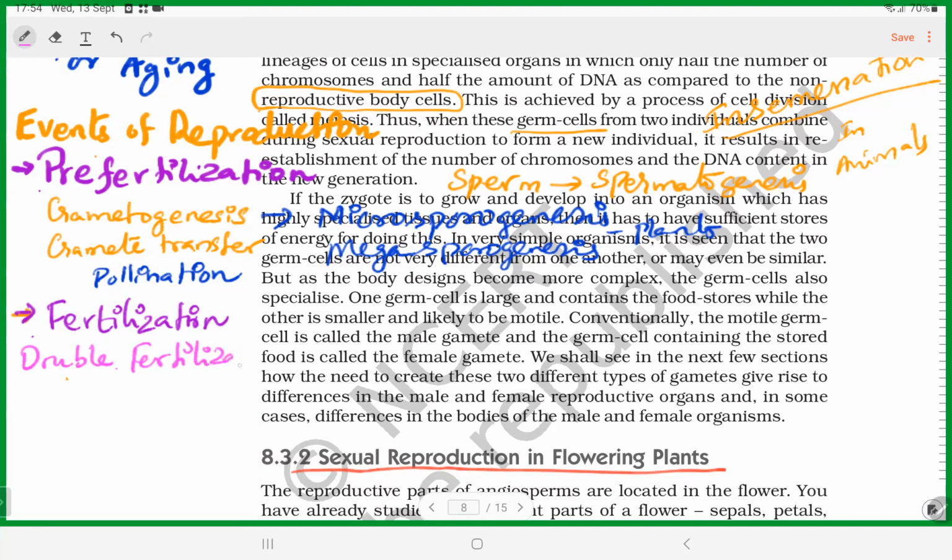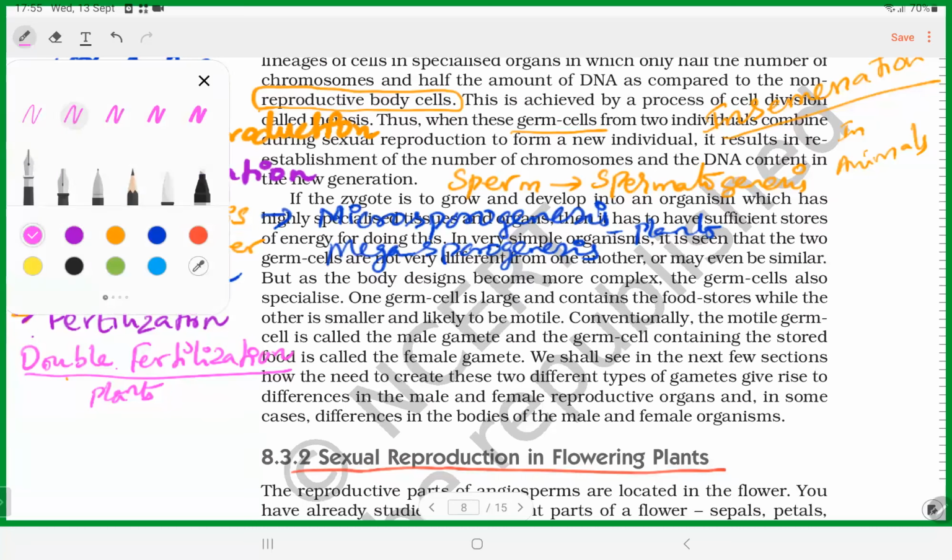Hope you know what is double fertilization. Otherwise, please listen. Later, we will be seeing double fertilization, which is there in plants. Humans and animals do not have double fertilization. Only it is there in plants. So that's the second event. And then, what is the third event?